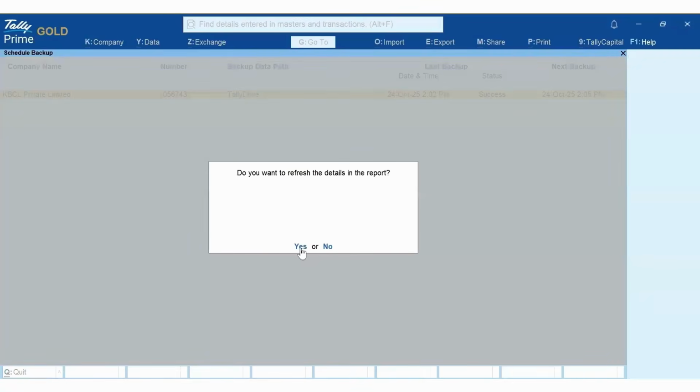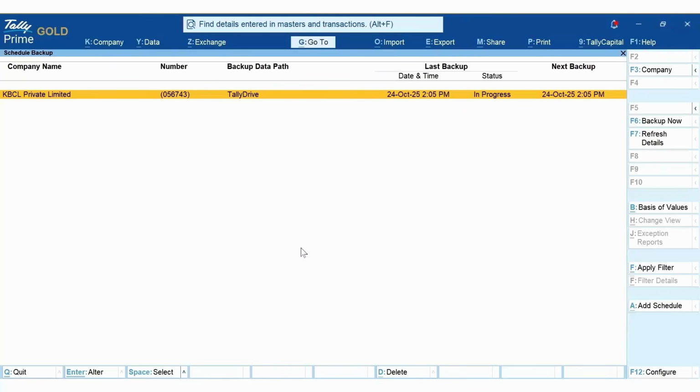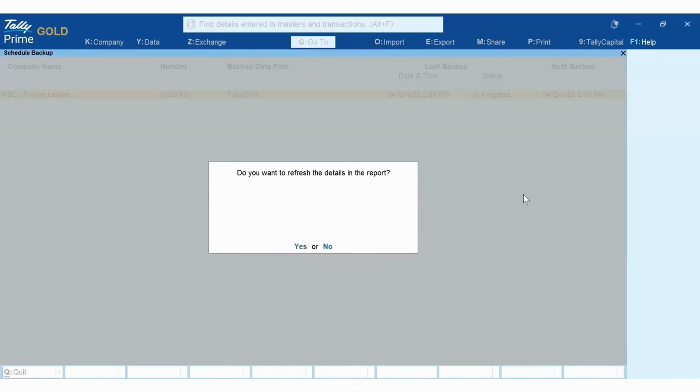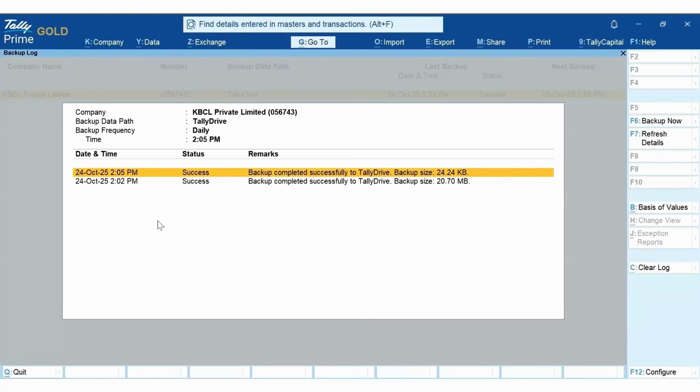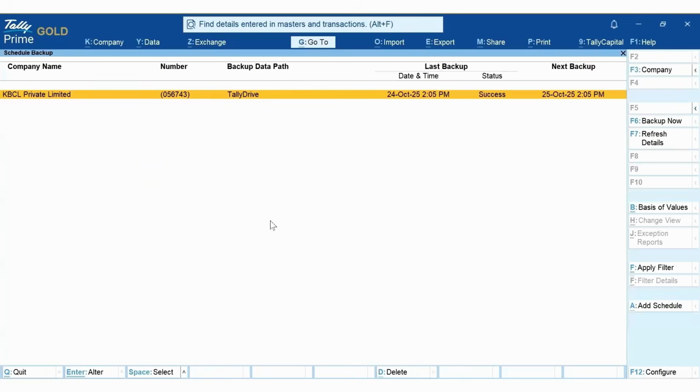Refresh. Now you can see the status is again in progress. Whatever I have updated, the backup will automatically fetch. Success. It was 24.24 KB and 20.70 MB.